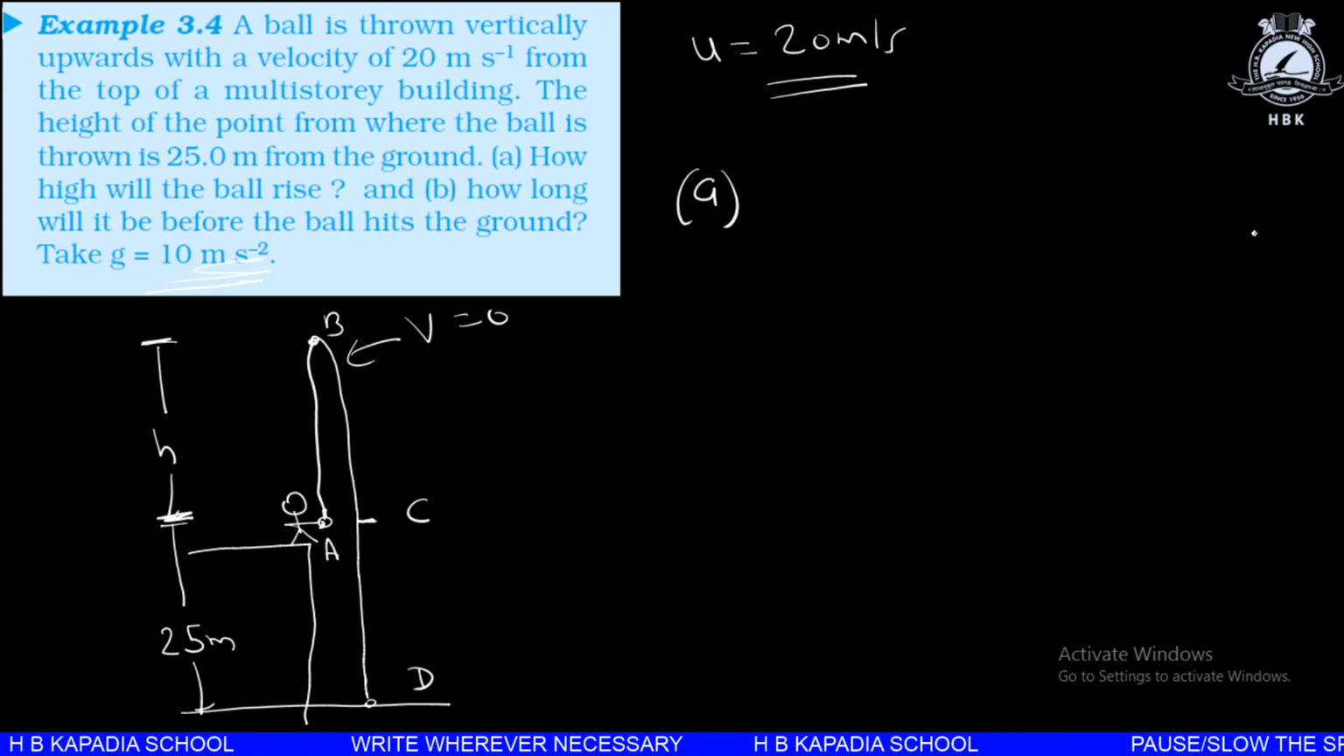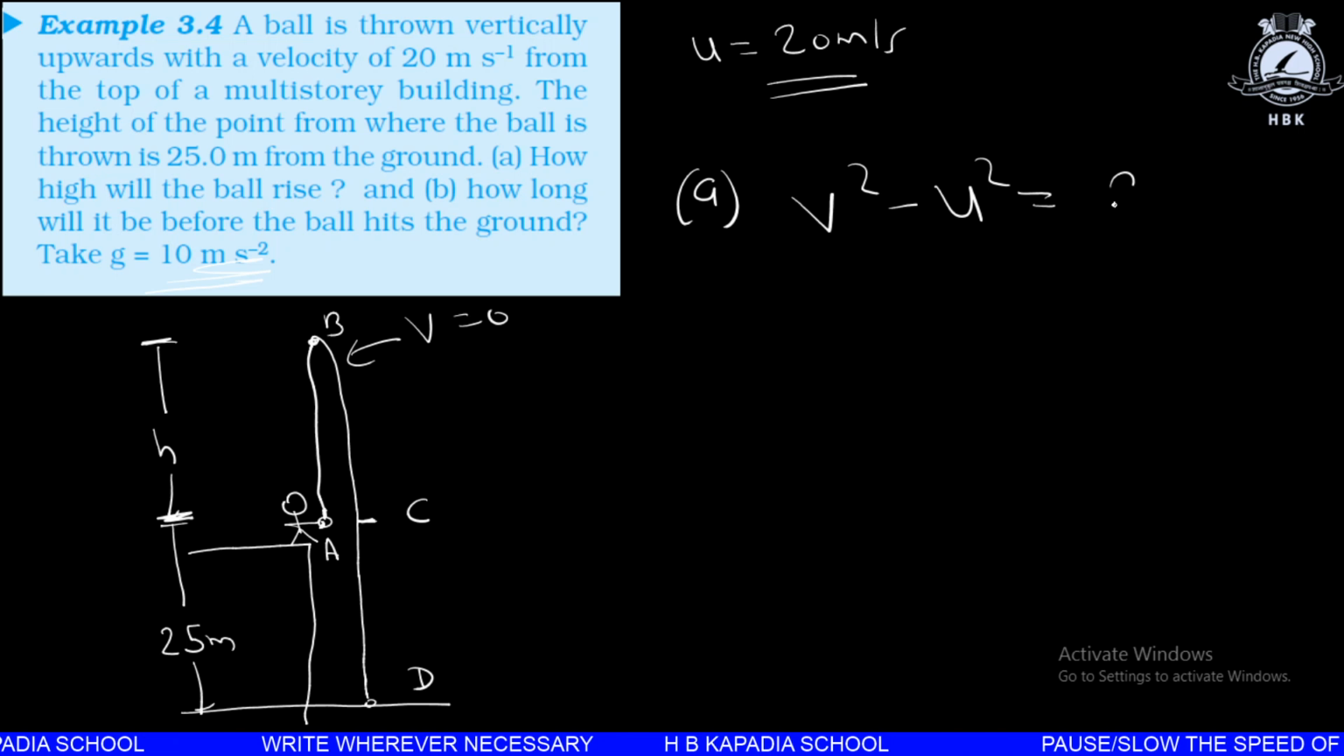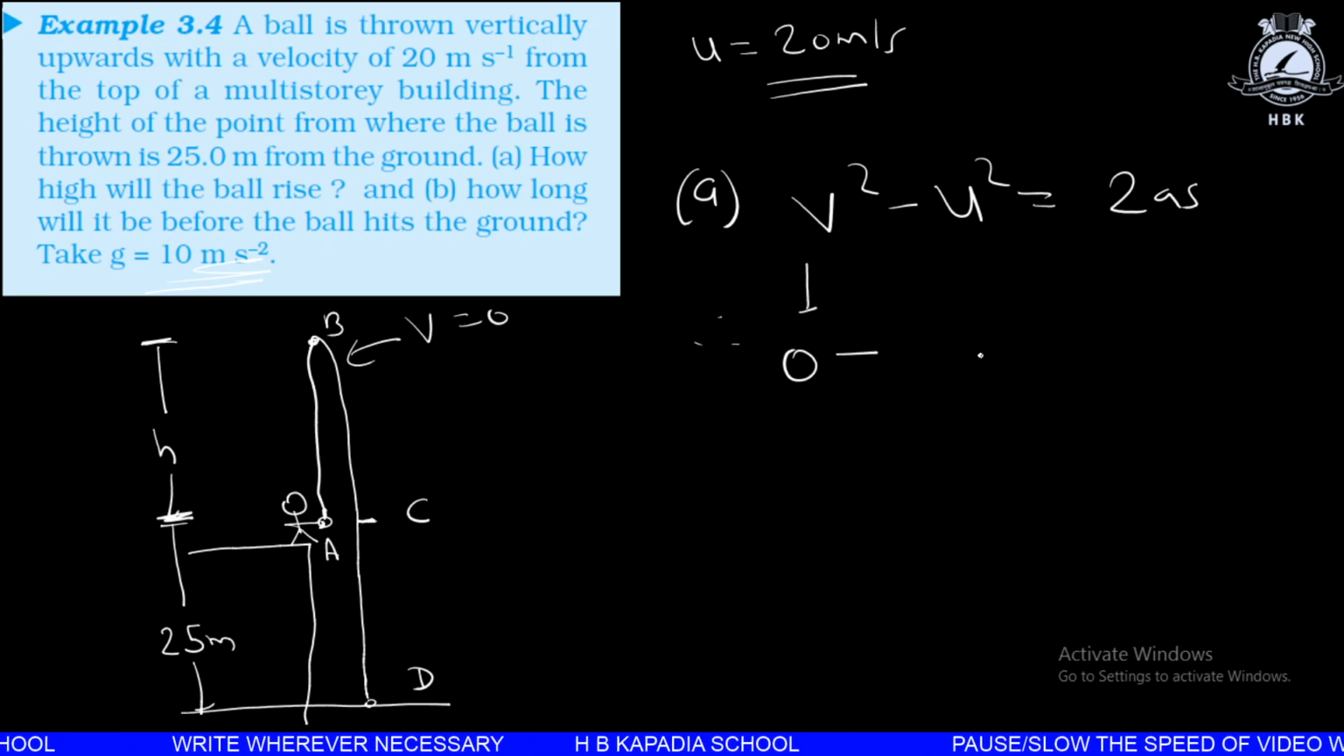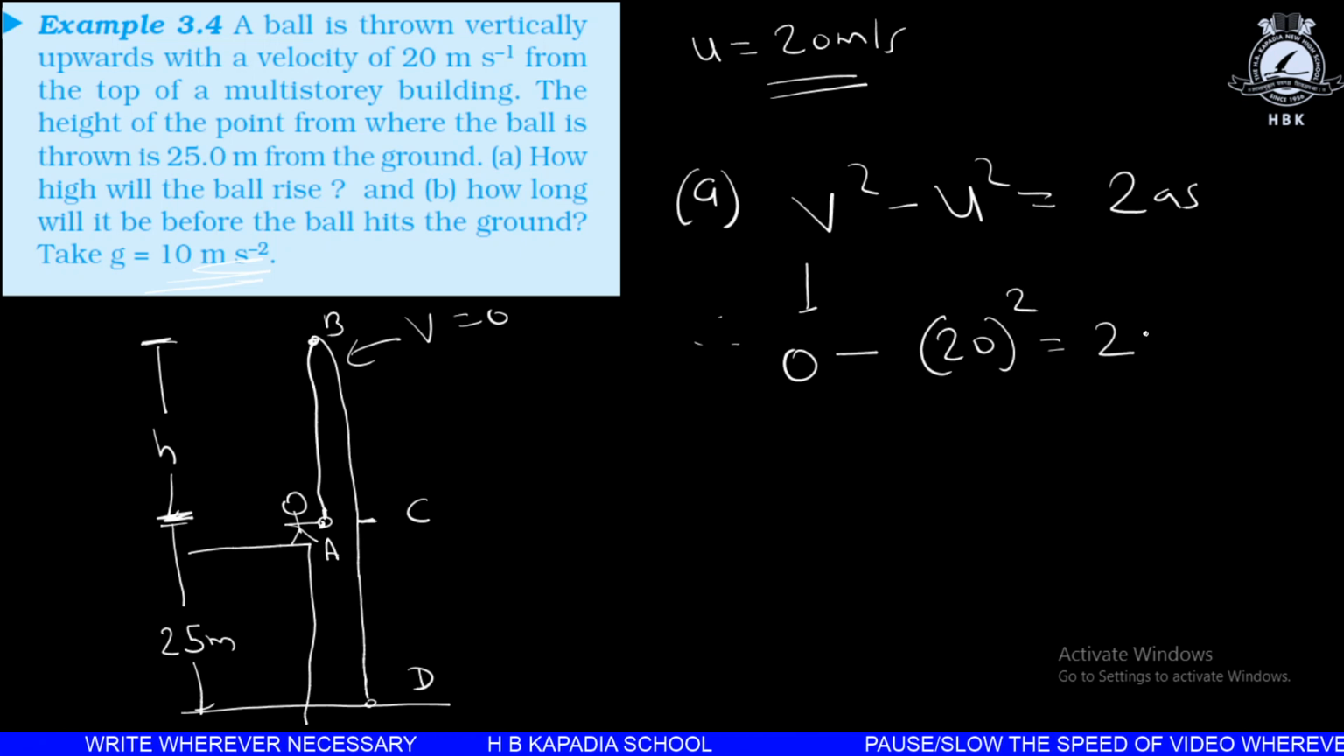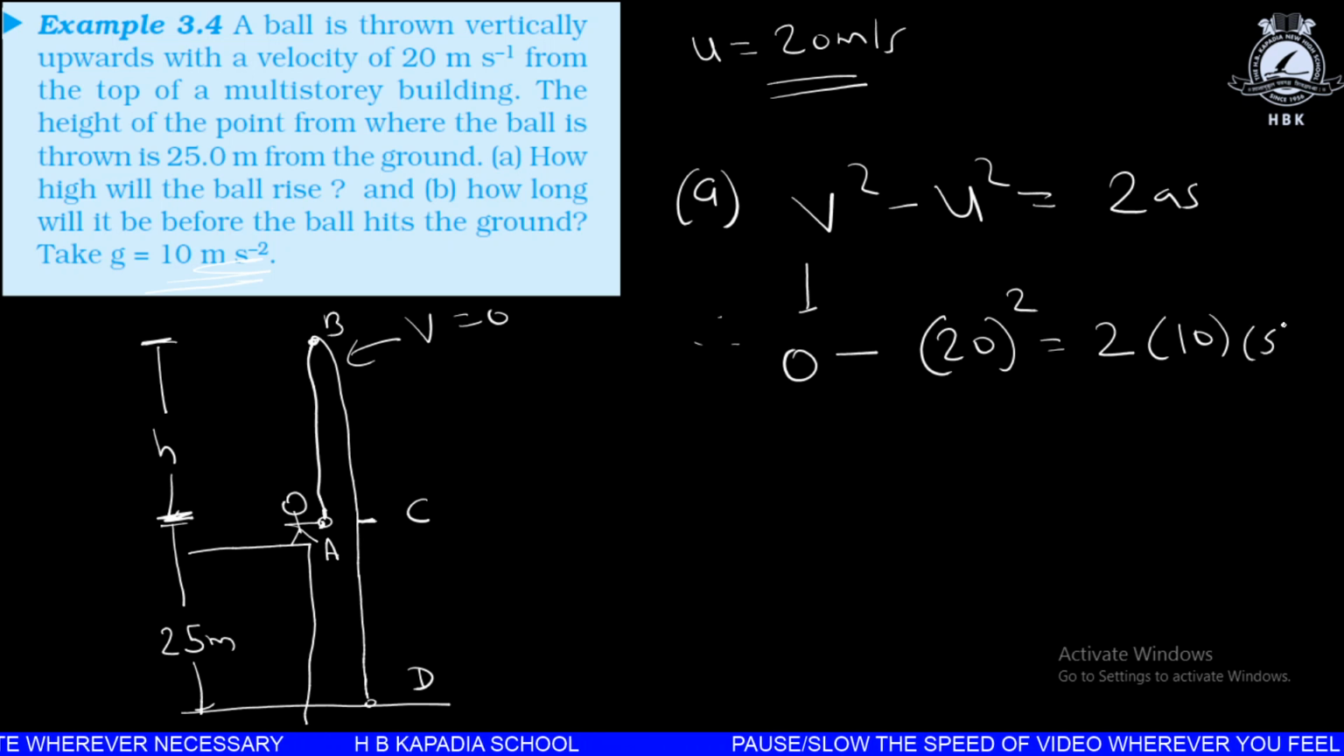So from all these data, we can use this formula: v squared minus u squared is equal to 2as. The final velocity becomes 0. Initial velocity is 20. We can take 20 squared is equal to 2, acceleration due to gravity we can take 10, into the distance s. We want to find it out.